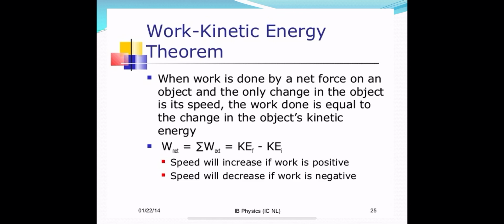In that case, the body's kinetic energy decreases. So the work is negative, right? So this is the work kinetic energy theorem.